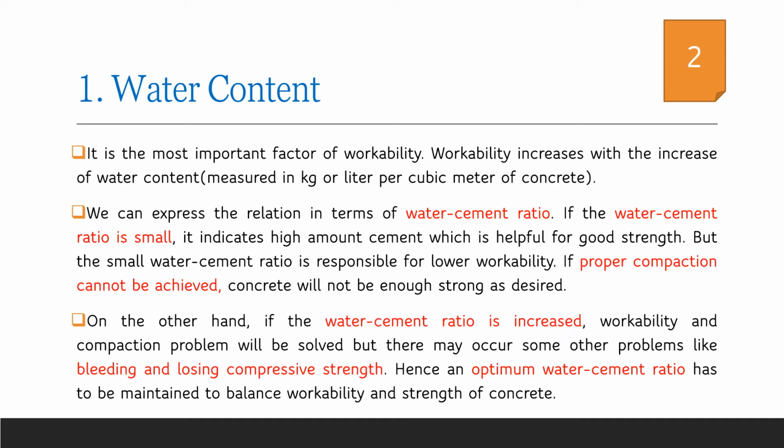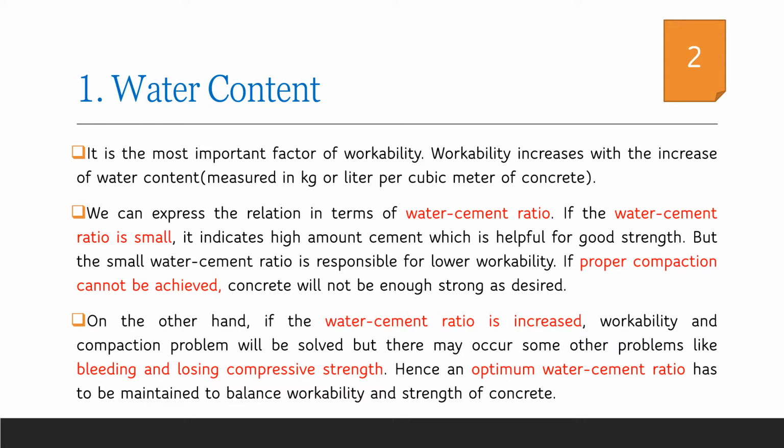Considering the factor water content, it is one of the most important factors that influences the workability of concrete. It is expressed as water-cement ratio. It is always preferable to have minimum water-cement ratio. In the previous discussions, I have mentioned that the minimum water-cement ratio required for the complete hydration of cement is 0.38. But such a low water-cement ratio will not give a workable concrete.